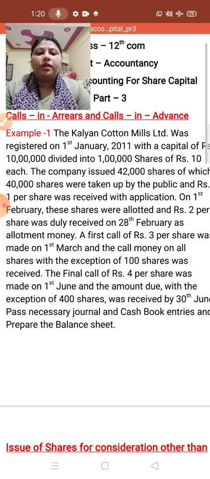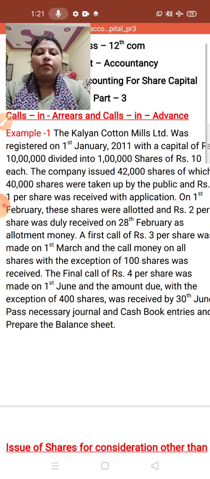Question number 1. The Kalyan Cotton Mill Limited was registered on 1st January 2011 with a capital of rupees 10 lakh divided into 1 lakh shares of rupees 10 each. The company issued 42,000 shares, of which 40,000 shares were taken up by the public, and rupees 1 per share was received with the application. On 1st Feb, the shares were allotted and 2 rupees per share was duly received on 28 Feb as allotment money.